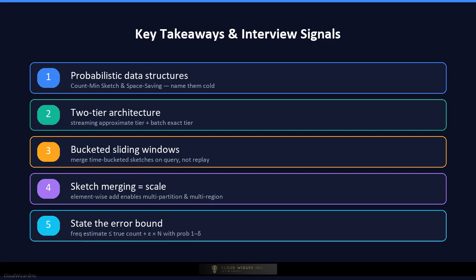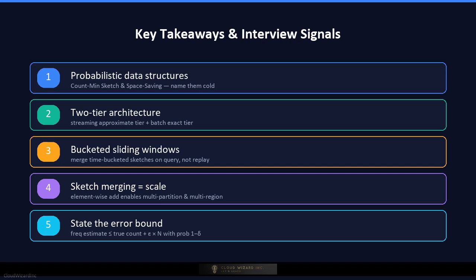First, the top K heavy hitters problem is fundamentally a frequency estimation problem on a stream, and the right tool is a probabilistic data structure with bounded memory, not an exact hash table. Mention count-min sketch and space saving by name. Second, the canonical architecture is a two-tier design: a real-time streaming tier using Kafka and Flink for approximate results, and a batch tier for exact offline counts.